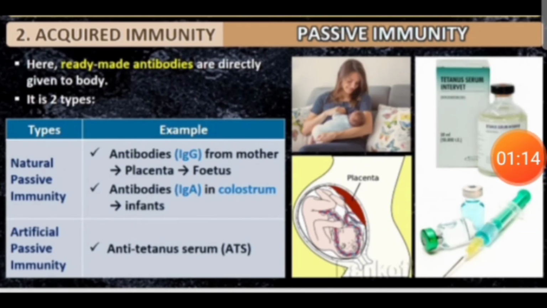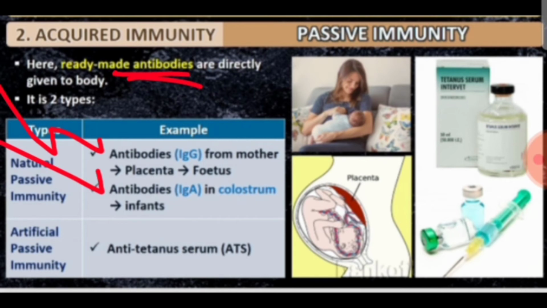In case of passive immunity, it's a ready-made antibody. Here, ready-made antibodies are directly given to the host. So it may be natural passive immunity, where antibodies like IgG are transferred from mother through the placenta to the fetus, and antibodies like IgA in colostrum go to the infant. Artificial passive immunity is in case of anti-tetanus serum. So these are the types of passive immunity.